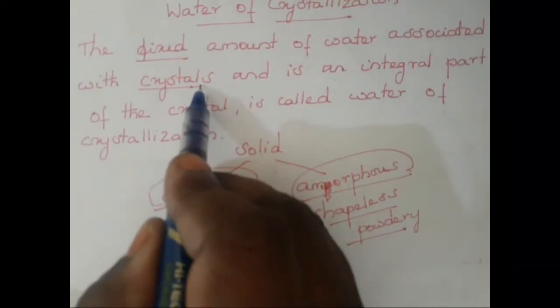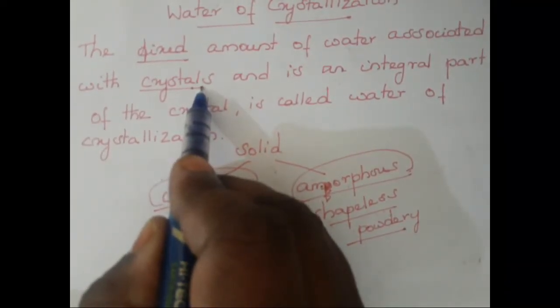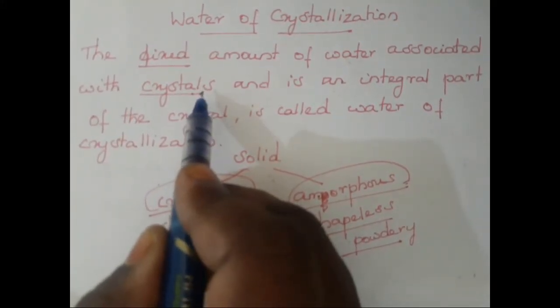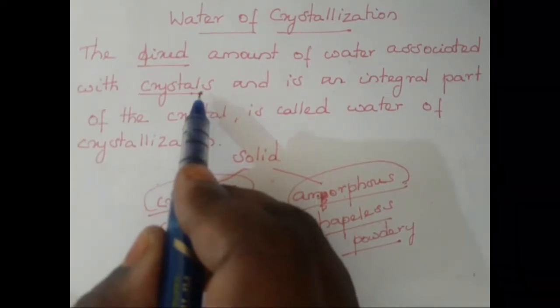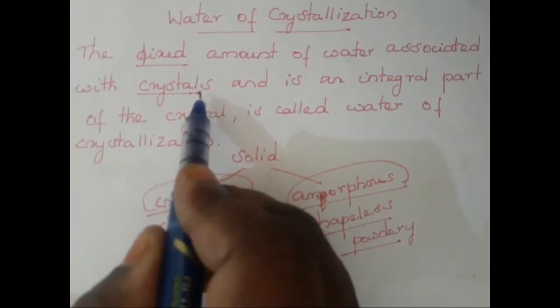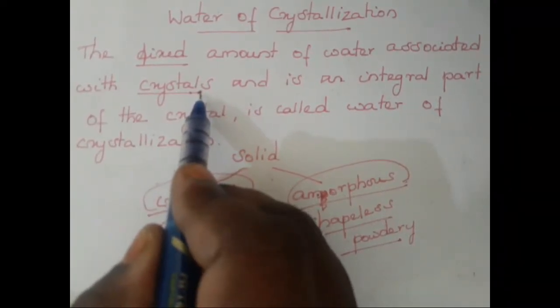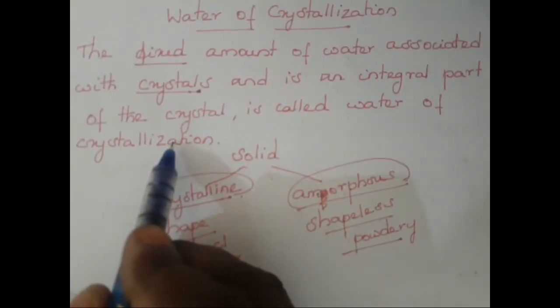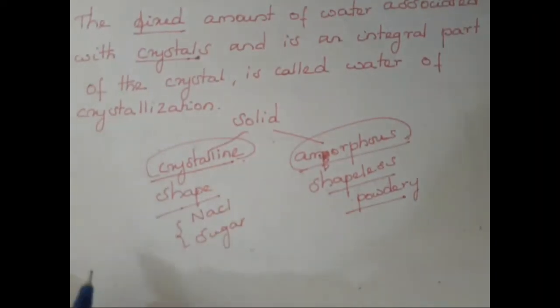When crystalline solids have a fixed amount of water molecules inside the molecule itself, then such crystals are called water of crystallization. Right, children? Now let us see an example for this.